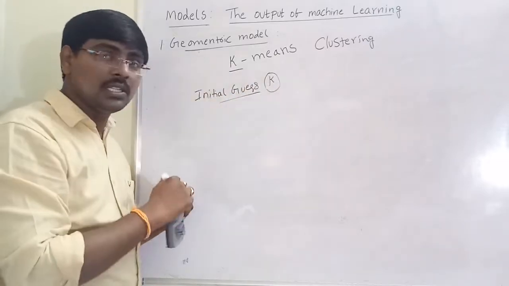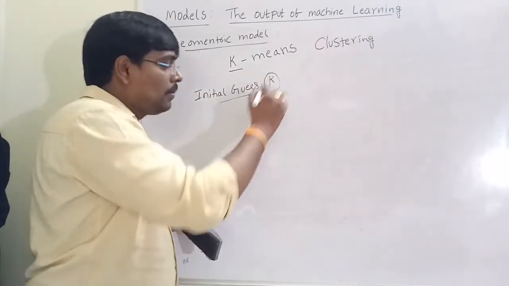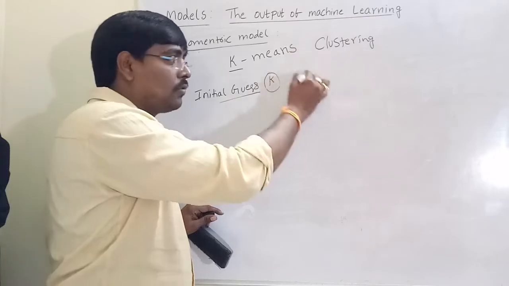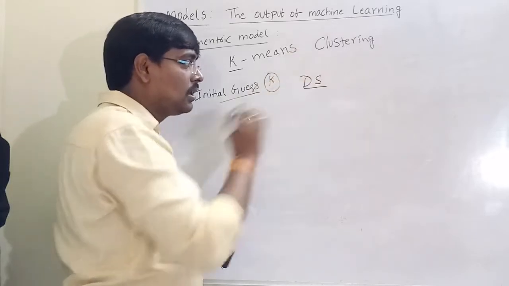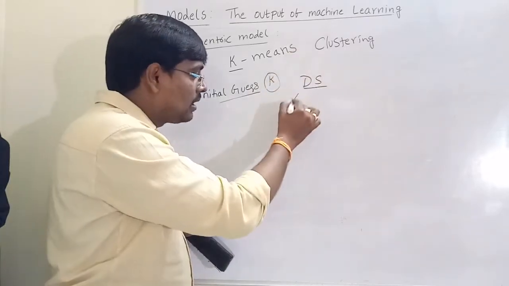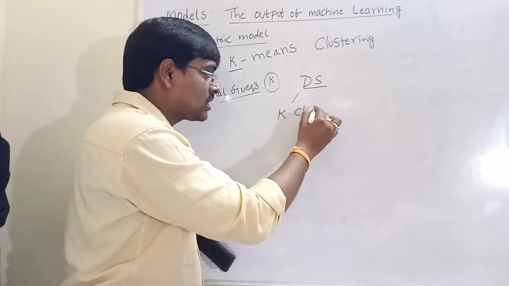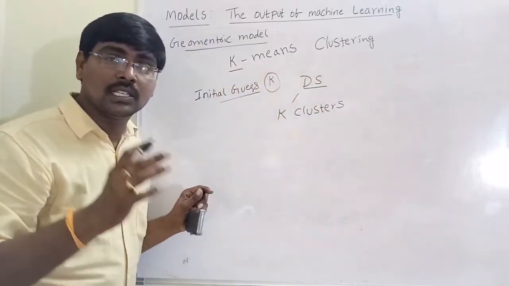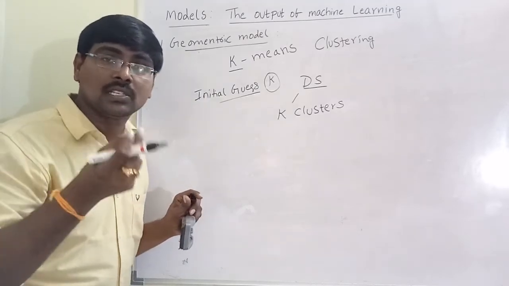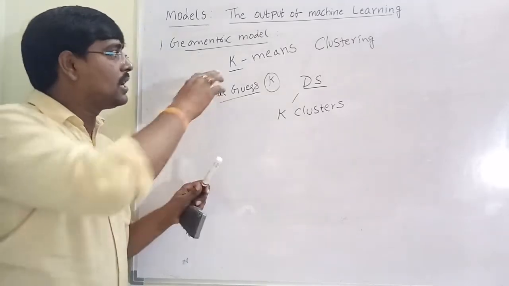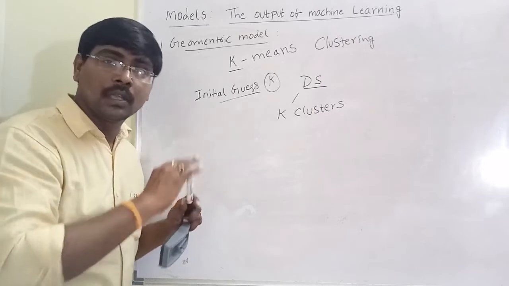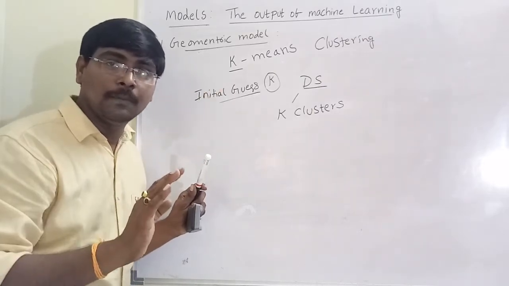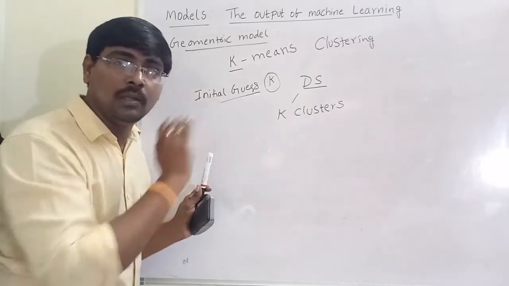So based on this, initially I am dividing the data set. Whenever I am given a data set, I divide it into k clusters. Here cluster means a group. Suppose k is equal to 3, it means my entire data set is divided into 3 parts.